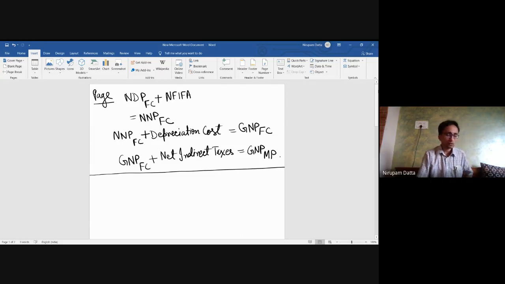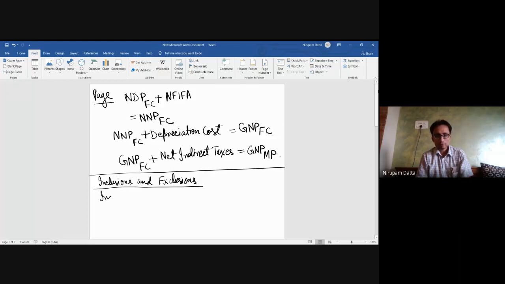Now, what are the inclusions or exclusions that need to be made in case of the national output or product that we're estimating using the income flow method? So what are the inclusions? The first inclusion is imputed income. If you're using your own house, you need to impute the rent of that house which you're giving to yourself, because you're staying in your own house.